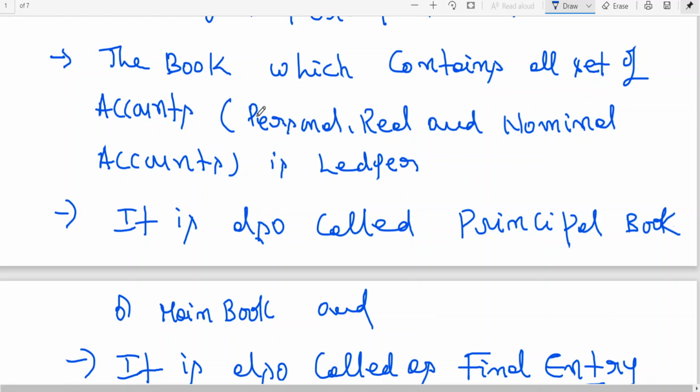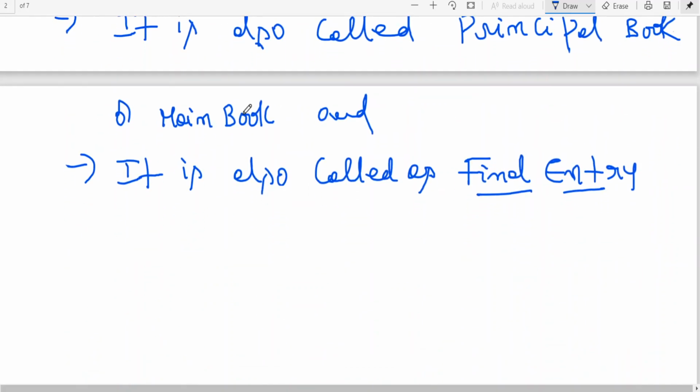It is also called the final entry or main book, because once it is posted to the ledger, that is final. Nowadays we are going for computerization of accounts. It is in the form of CDs or drives, or Google Drive, where we will have all the lists. They are maintaining computerized accounts using software, recording, or rather posting, the transactions.